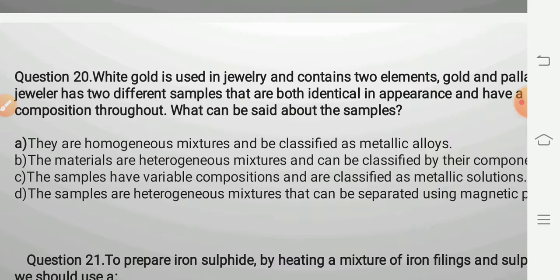Now, you have to explain the type of mixture, because gold and palladium are mixed with each other. So you have to see whether it is heterogeneous or homogeneous. After reading the alternatives, you will get the answer that they are homogeneous mixtures and can be classified as metallic alloys.